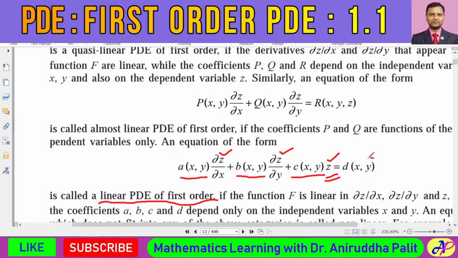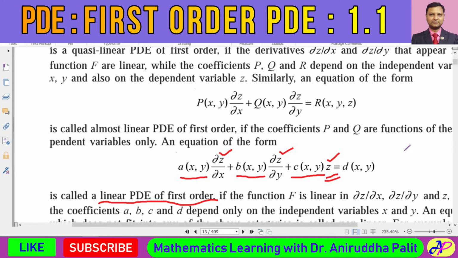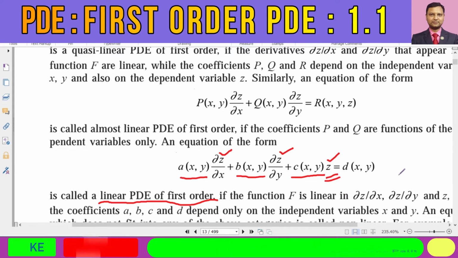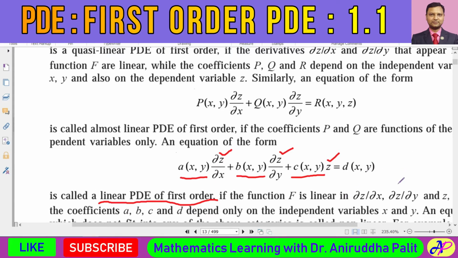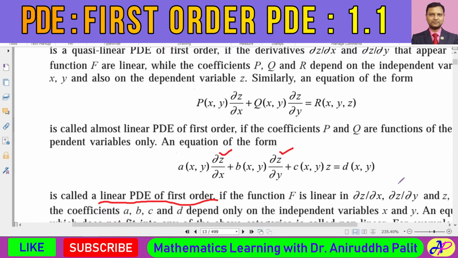So if we have any arbitrary function of z on the right hand side, it may become non-linear because of the presence of higher order of z. So that's why this kind of differential equations are called linear partial differential equation of first order.